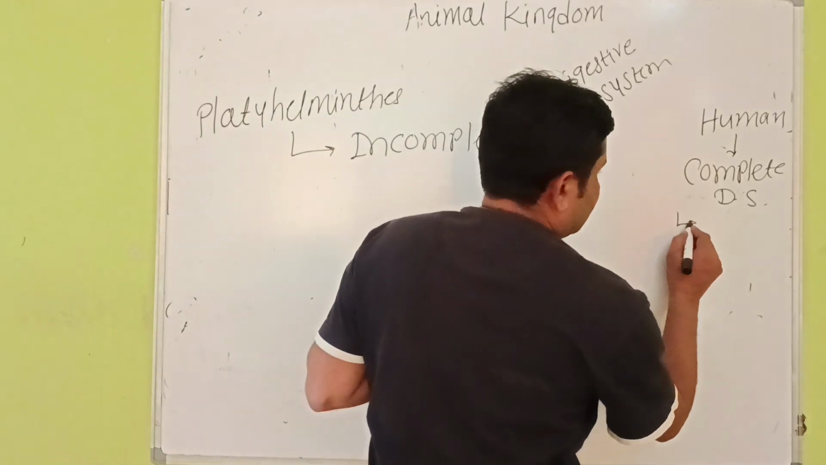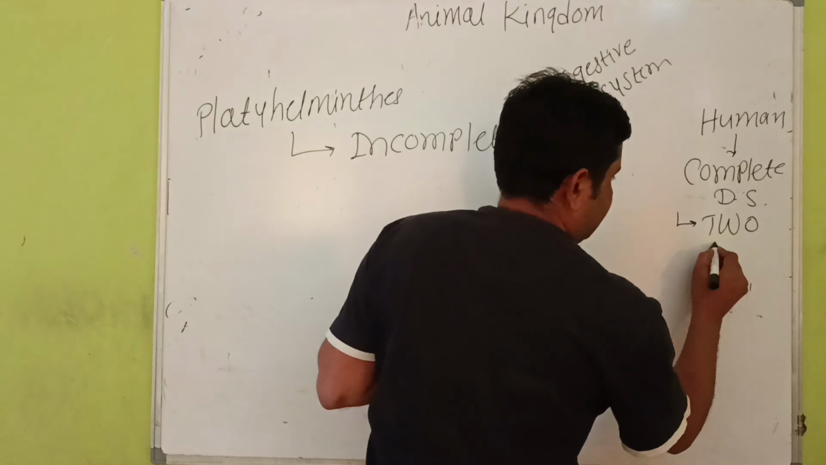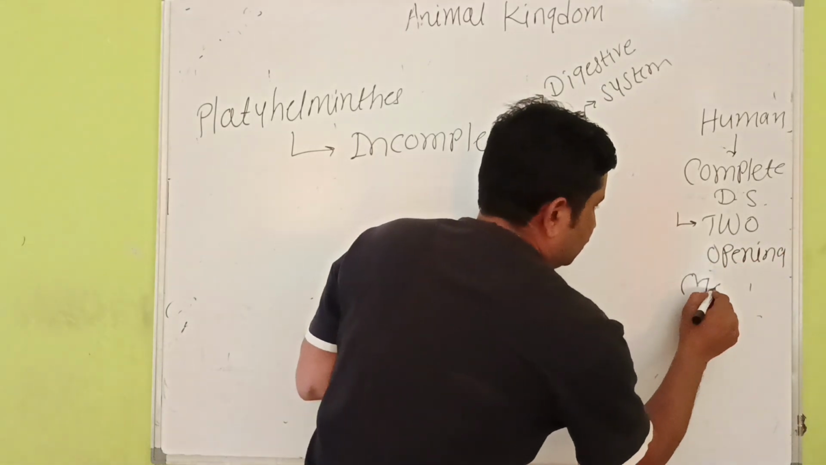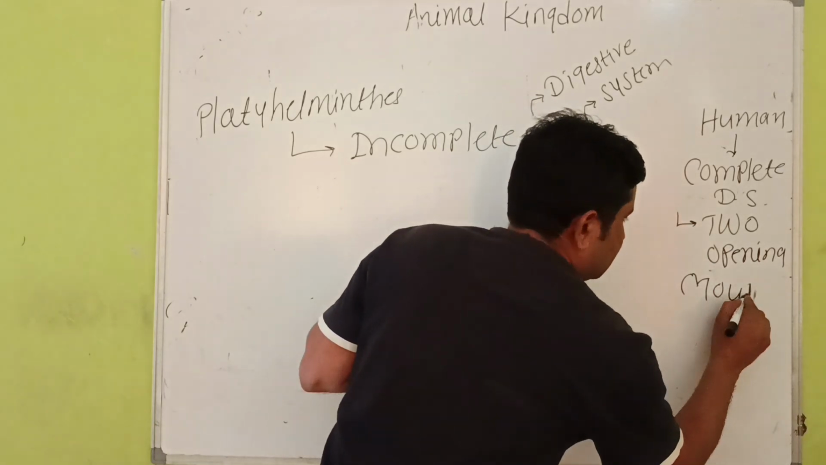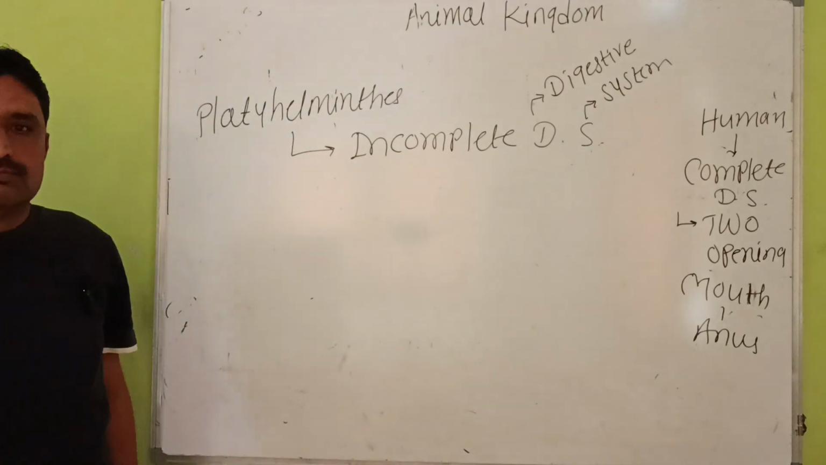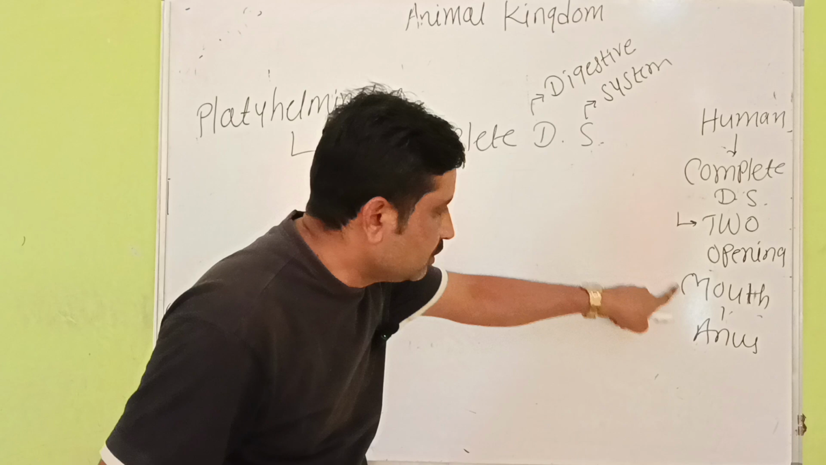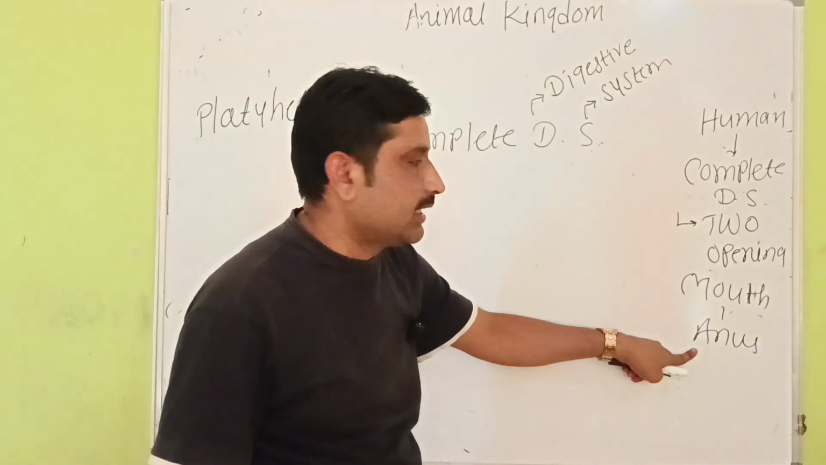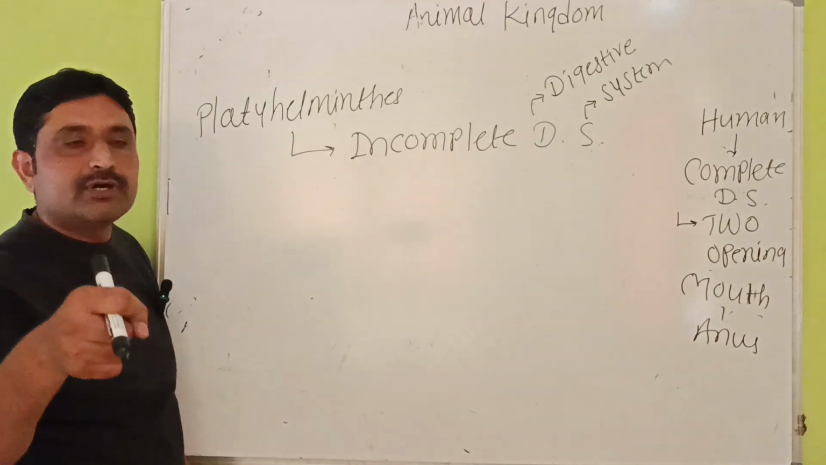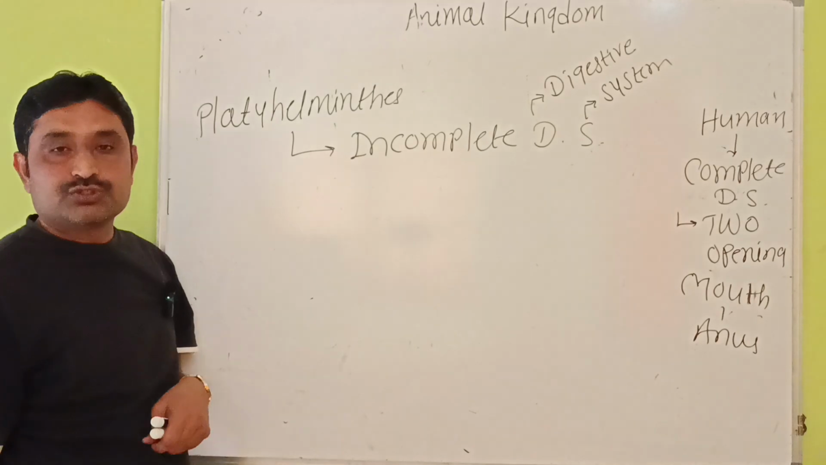Complete digestive system means the humans have two openings. One is mouth, and second one is anus. Therefore, we call that in human beings there are two separate openings. One is mouth and second one is the anus. इसलिए हम कहते हैं कि humans have complete digestive system. But in Platyhelminthes there is incomplete digestive system.